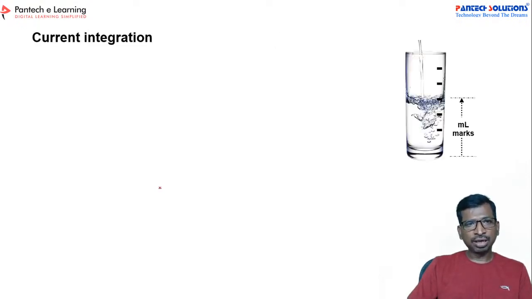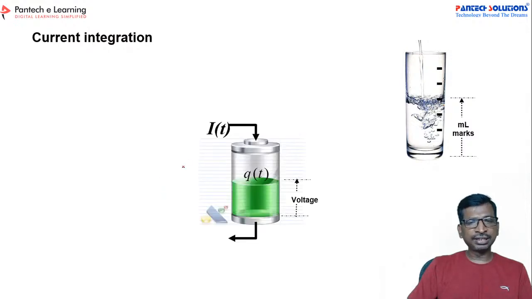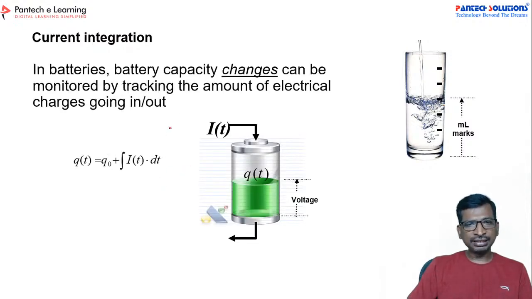So now how can we measure the SOC? See here, there is a formula called the Coulomb count or current integration model. See, Q naught is the initially charged level.